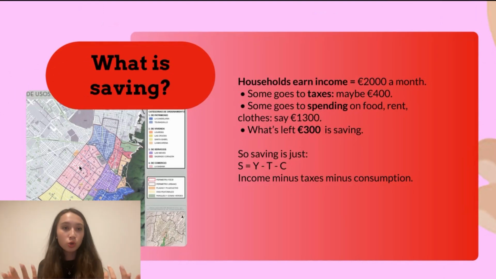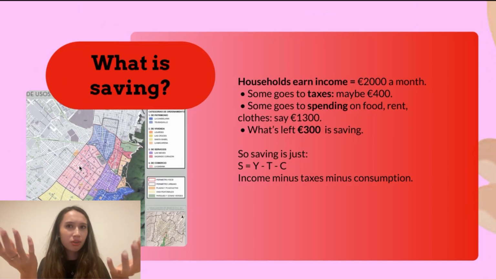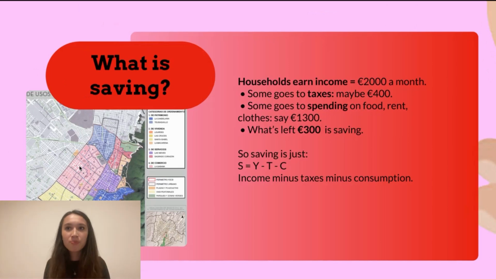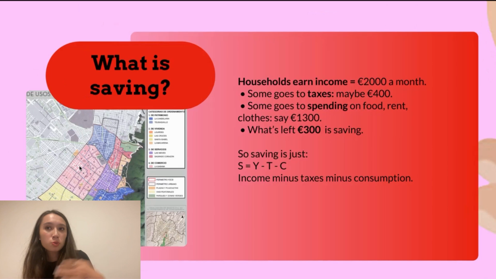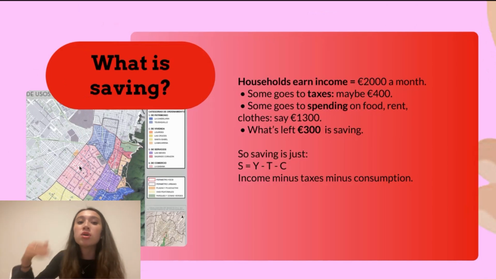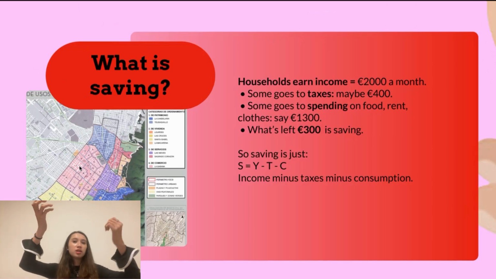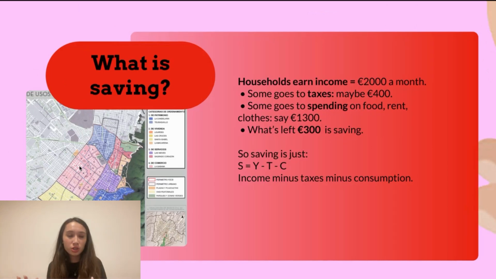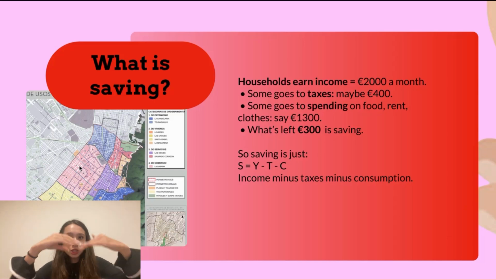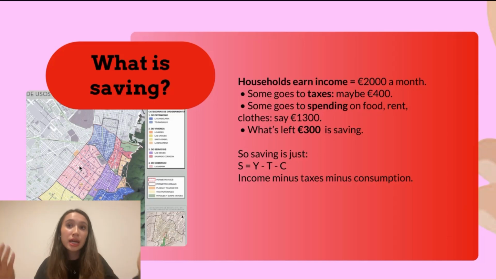So households, let me give you an example of what is saving. Households earn income, okay? So they earn around 2,000 euros per month. Now, some of that 2,000 goes to taxes, maybe 400. Some goes to spending, what you buy: coat, clothes, food, rent, for example 1,300. And so what do you have left? 2,000 minus 400 minus 1,300 is 300.